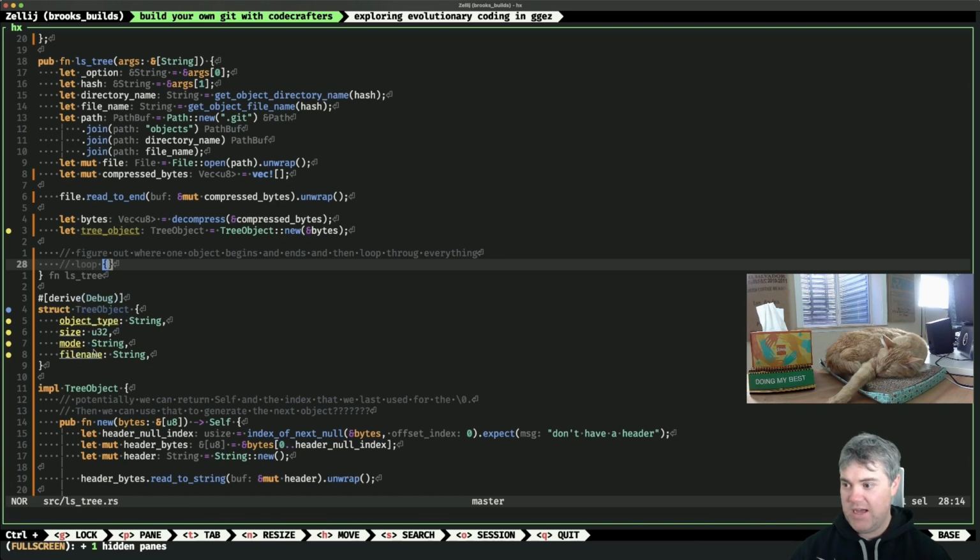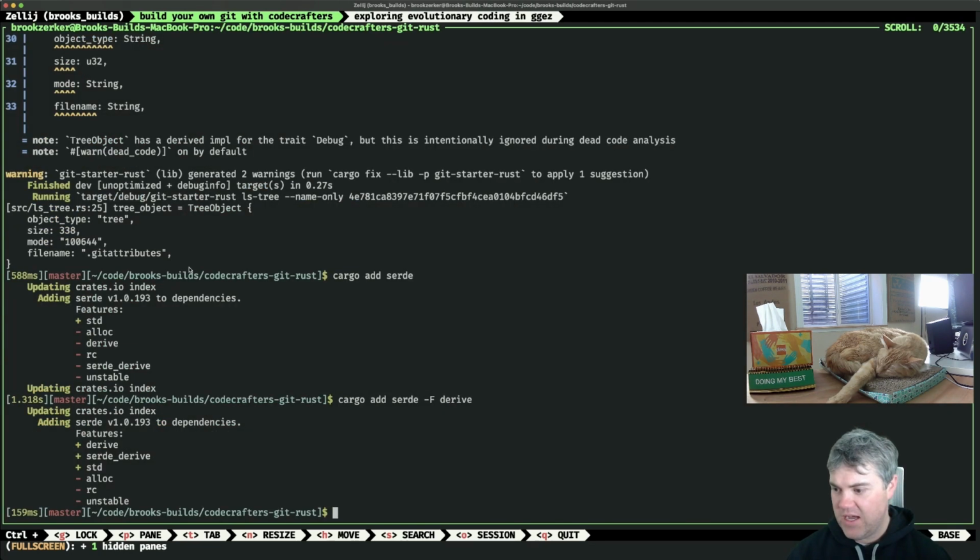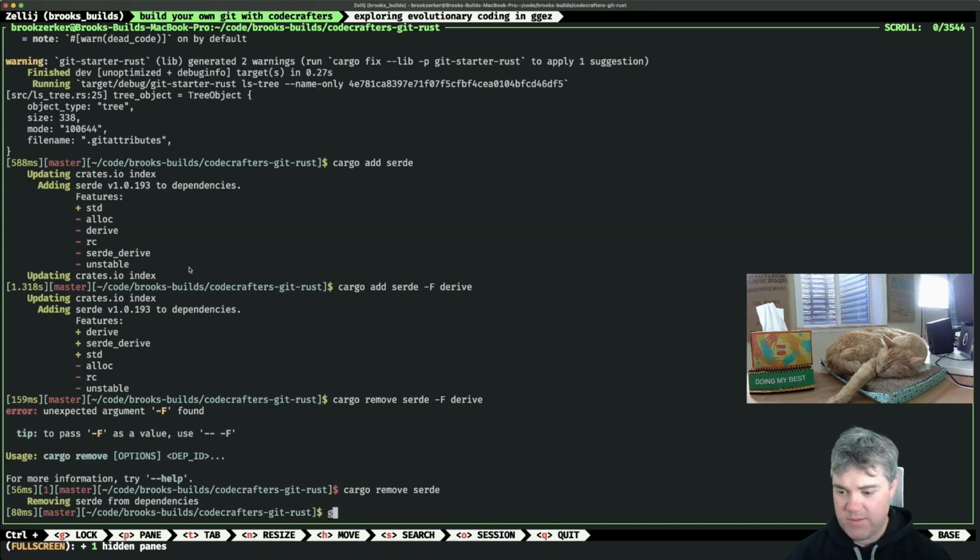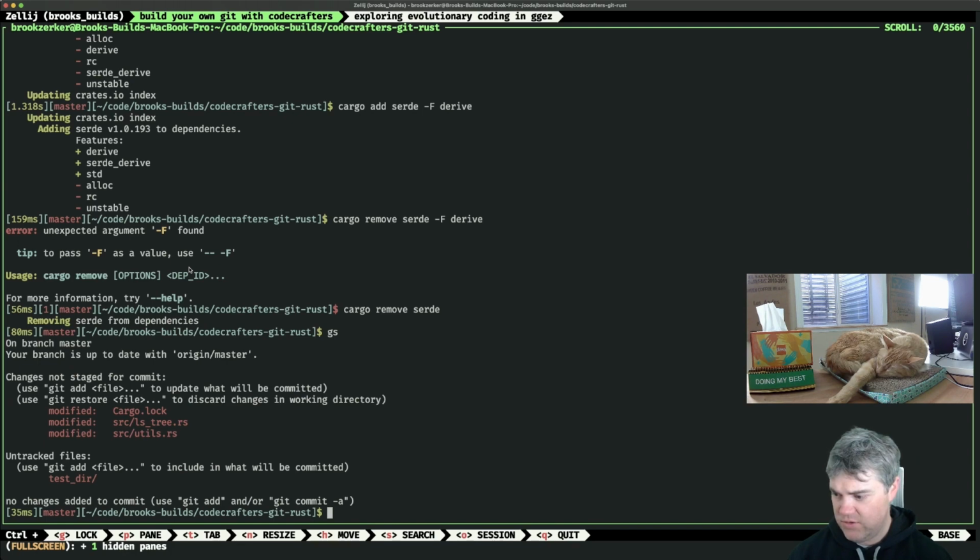So we have tons of warnings in here, but this is fine. We're going to go ahead and print this up. It's going to yell at us because we don't actually have any output for this, but that's okay. Also, we're not using Serde, so I can go ahead and remove Serde from dependencies. That's great.